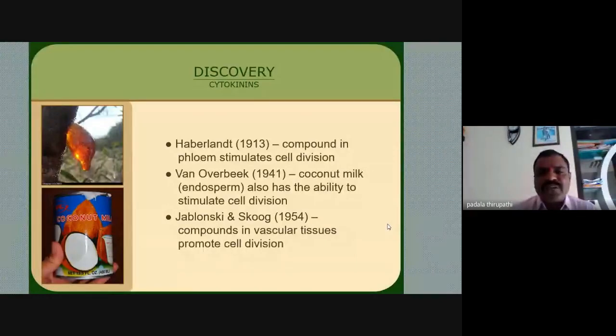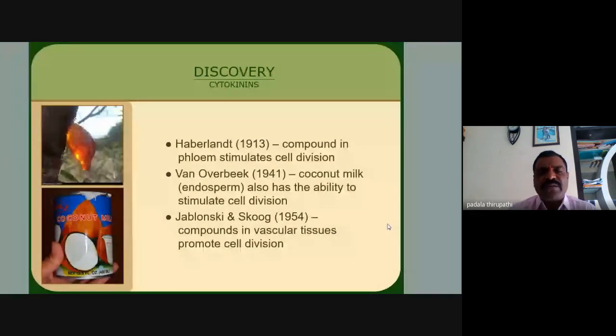Afterwards, in 1941, Van Overbeek and his followers observed it in the coconut milk, the liquid endosperm. Do you know about the endosperm? Two types of endosperm are present in coconut, the solid endosperm and the liquid endosperm. The solid endosperm is the edible white kernel.